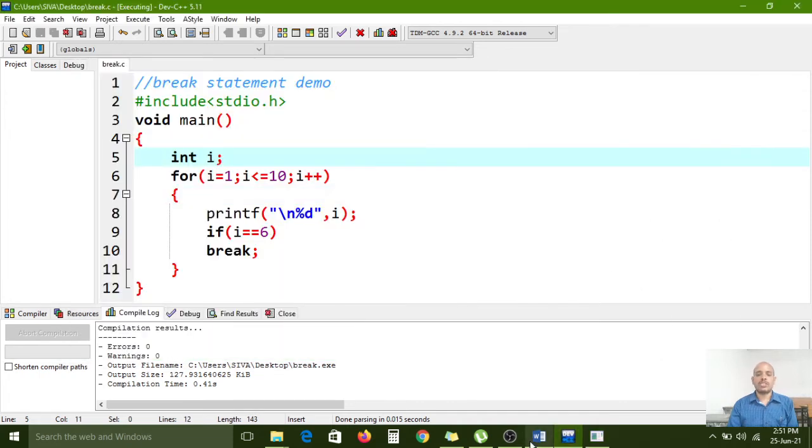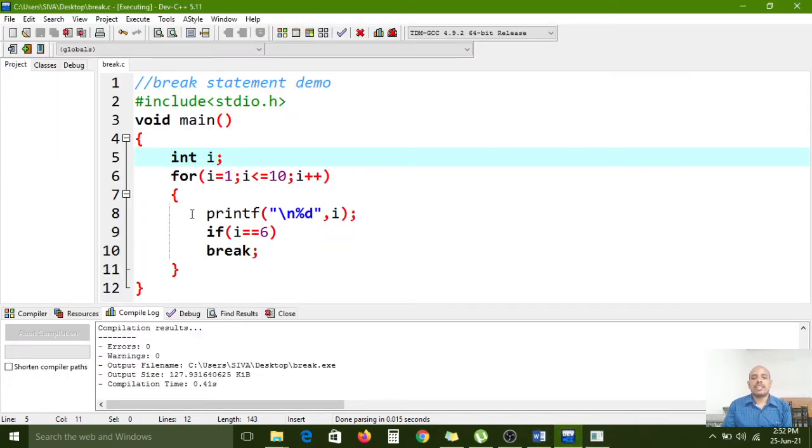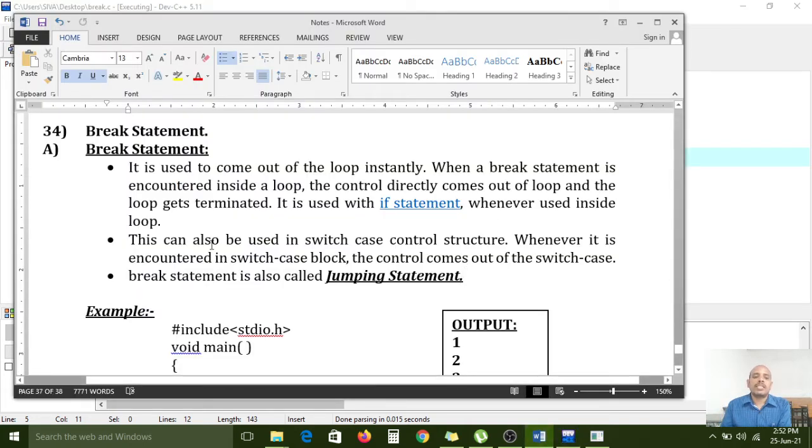So the break statement is used for what purpose? When a break statement is encountered inside a loop, the control directly comes out of the loop and the loop gets terminated. The remaining iterations will not be done by the for loop when using the break statement. It is used with an if statement. Already I used the if statement; the break statement is also used with the if statement. Whenever you use it inside the loop, the break statement will be encountered and will terminate the for loop. This can also be used in the switch case control structure.